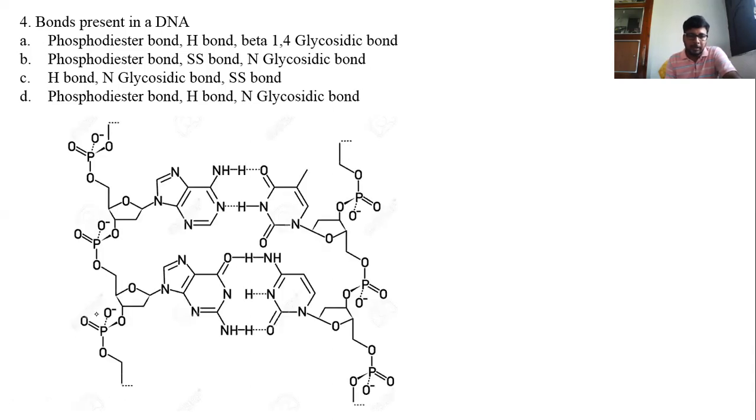Here, in a DNA molecule, this is a pentose sugar, this is a nitrogen base. The bond between pentose sugar and nitrogen base is known as N-glycosidic bond. And the bond between two sugars is known as phosphodiester bond.